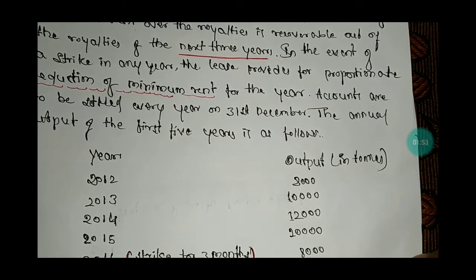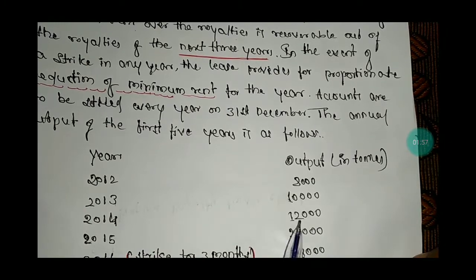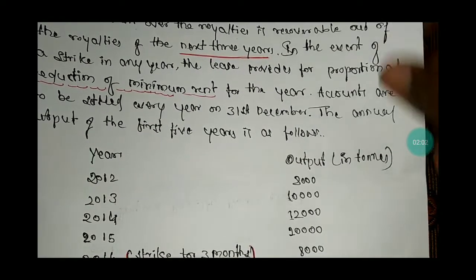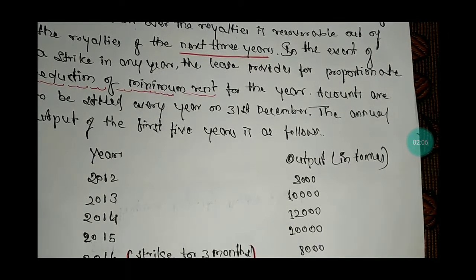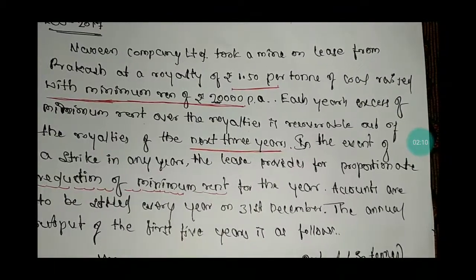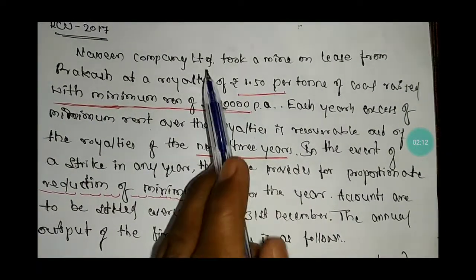And in the year 2016 there was a strike for 3 months. In the year 2016, 8,000 tons. It was asked for 15 marks, so today we will prepare a royalty payable chart. Here, once again, go to the problem.